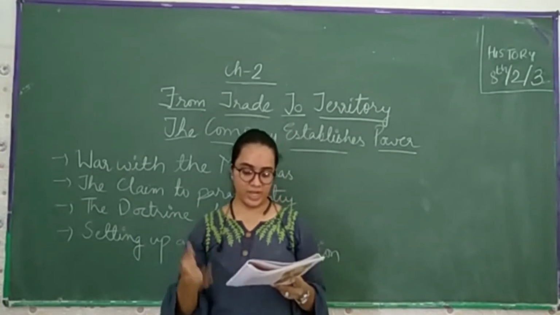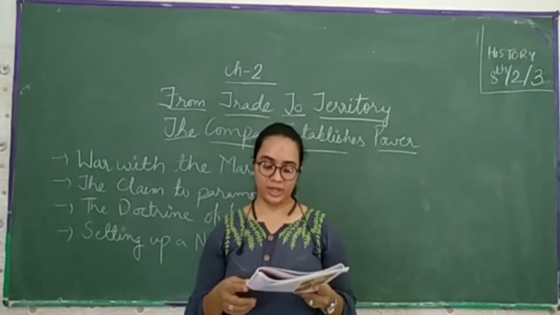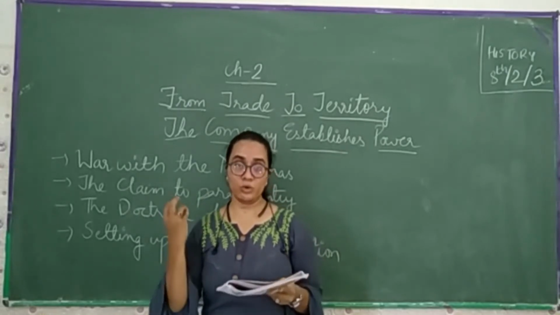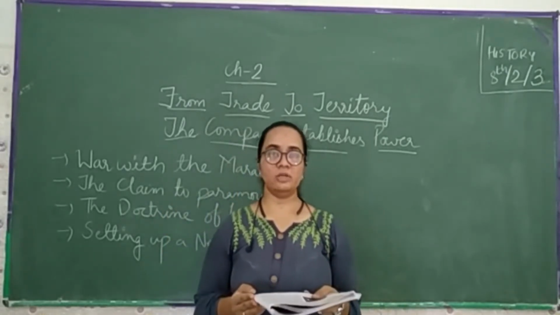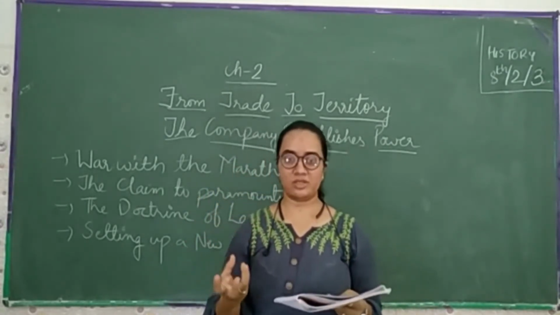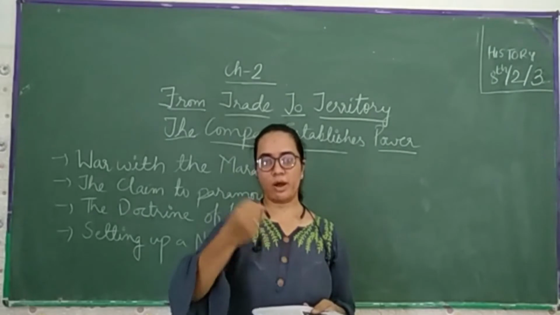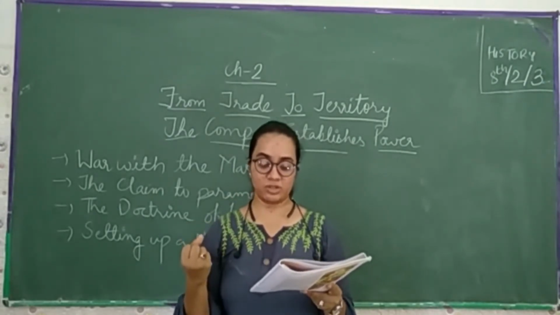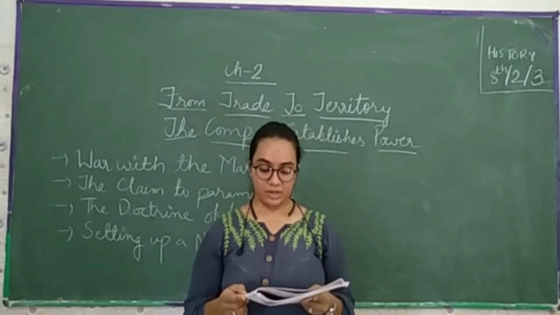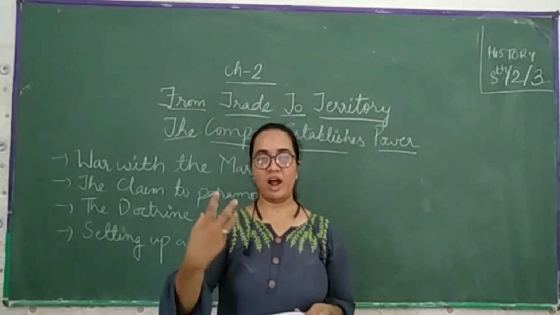Now the process, however, did not go unchallenged. For example, when the British tried to annex the small state of Kittur, Kittur is in Karnataka today. यानी अगर उनको किसी छोटे से टेरिटरी, छोटे से प्रिंसली स्टेट को कैप्चर करना होता था, Rani Chennamma took to arms and led an anti-British resistance movement in which they used to fight with each other. She was arrested in 1824.